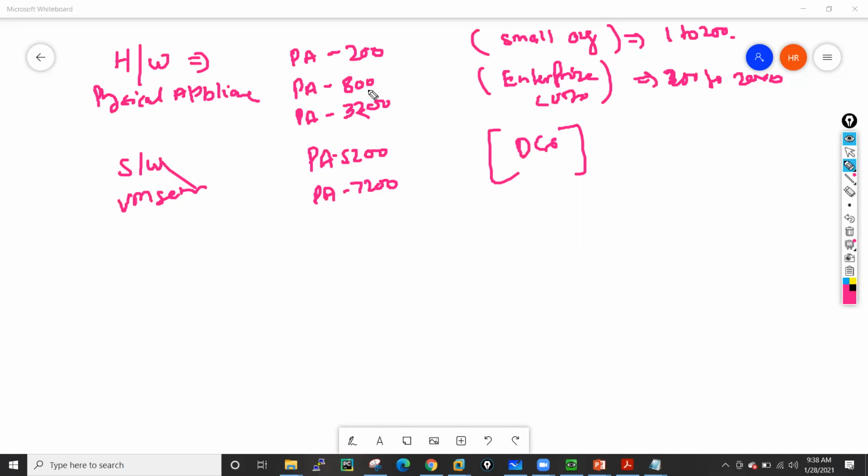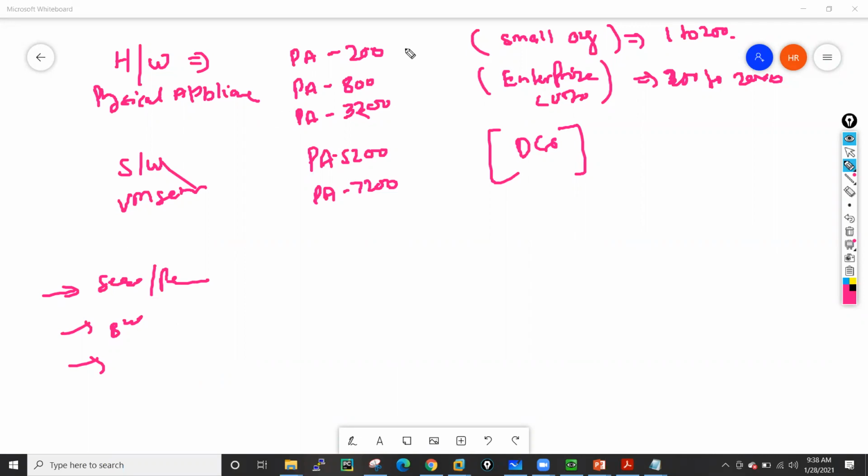So when we are designing any kind of solution, we have to take care and see how many sessions are initiated per second, what the bandwidth is, and what happens when you use services like AppID, URL filtering, or vulnerability protection. Because when you use these layer 7 functionalities, the throughput of your device decreases a little bit. So these are a few hardware models of PAN-OS.